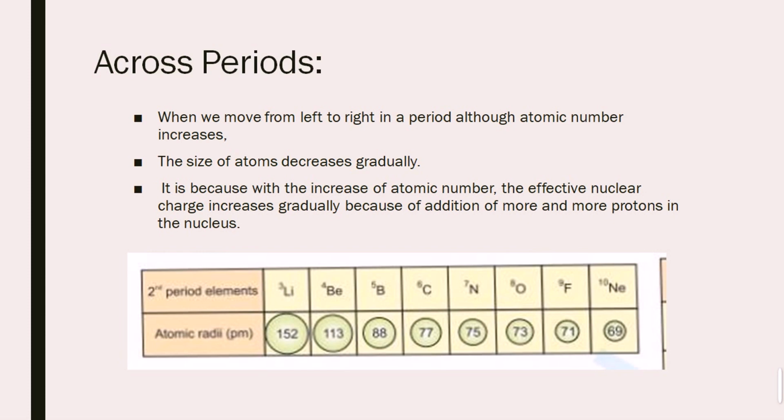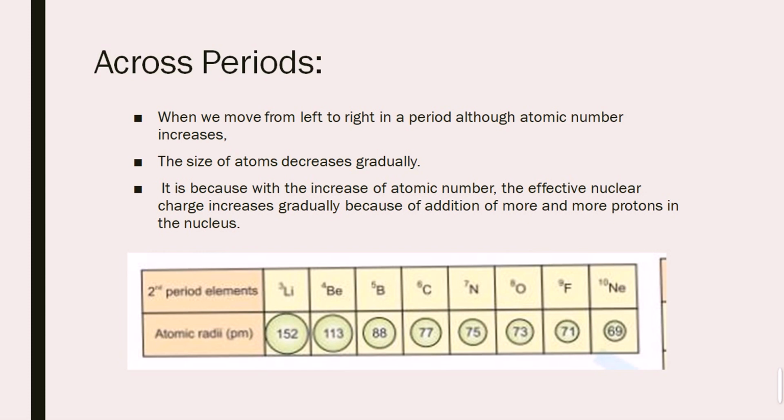So what can we say? In lithium there is not a huge number of protons in the nucleus, but in the case of neon, as we increase the atomic number, there is an increase of the effective nuclear charge in the center of the atom, and this will attract the electrons revolving in the outermost shell. They will be contracted towards the nucleus because the nucleus has more affinity to attract the electrons towards itself. So their size decreases from left to right.